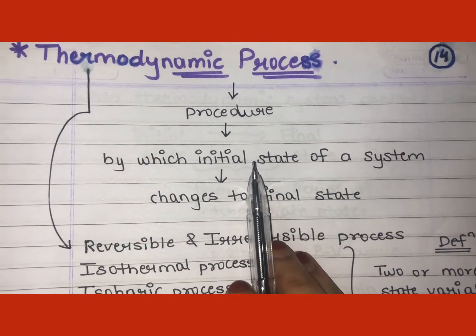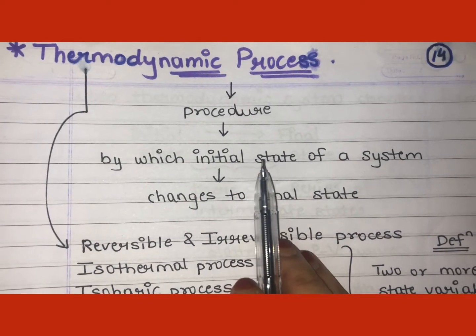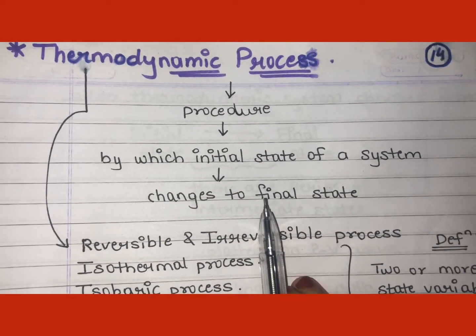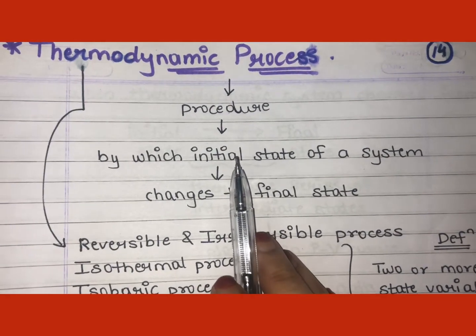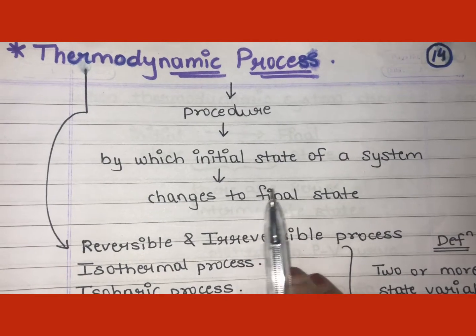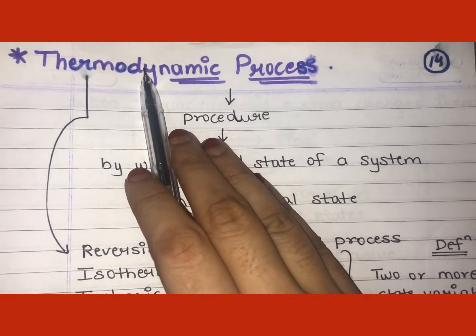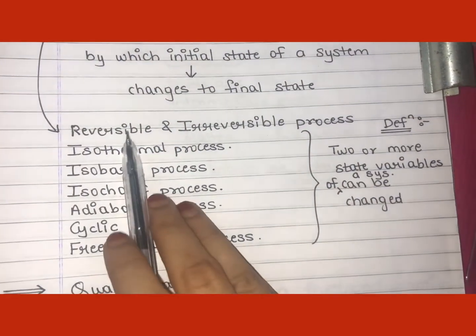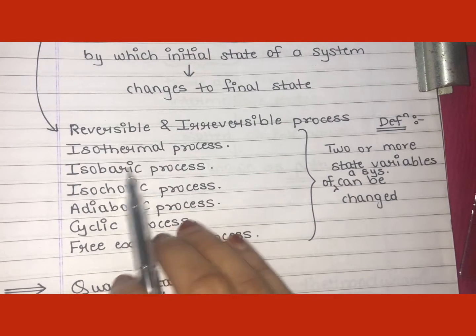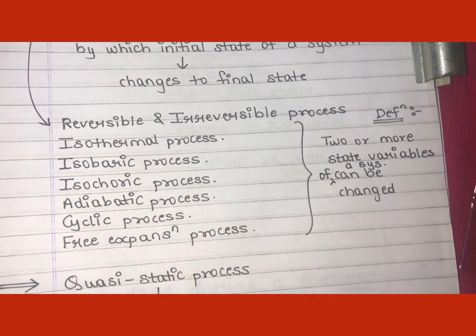Suppose the initial state of the system is solid state, then from solid state it changes to liquid state. For changing the system from solid state to liquid state, whichever procedure or process we have followed, that is a thermodynamic process. So there are 7 types of thermodynamic processes: reversible, irreversible, isothermal, isobaric, isochoric, adiabatic, cyclic and free expansion.